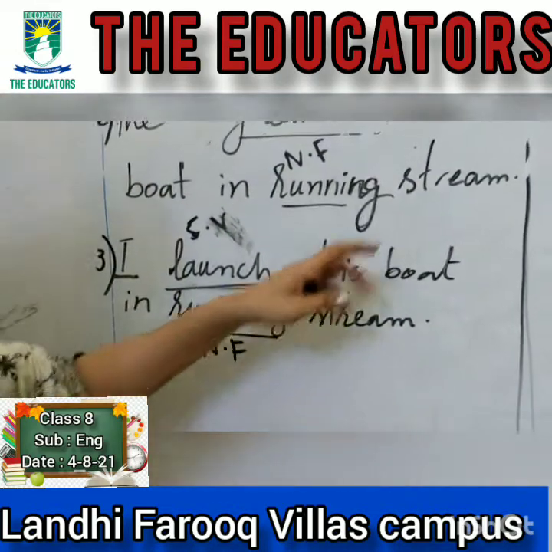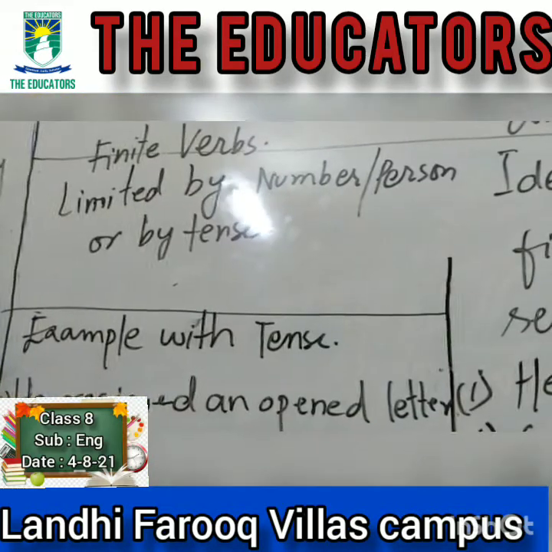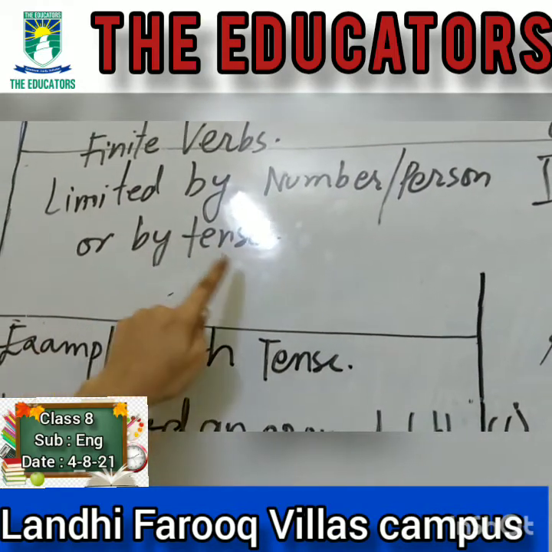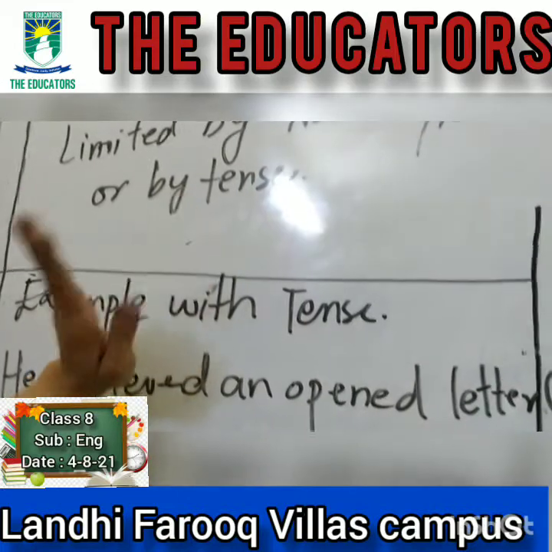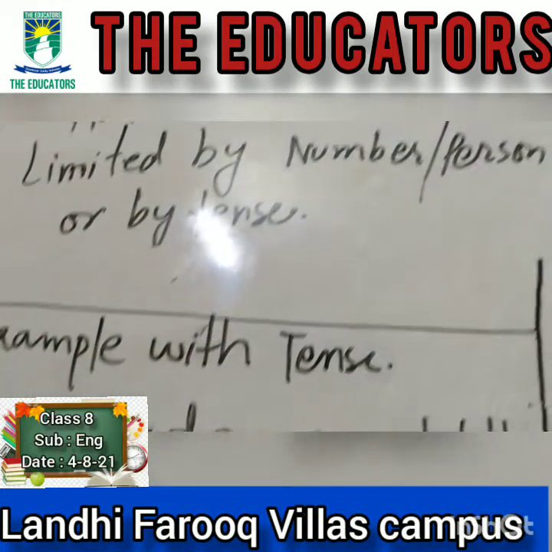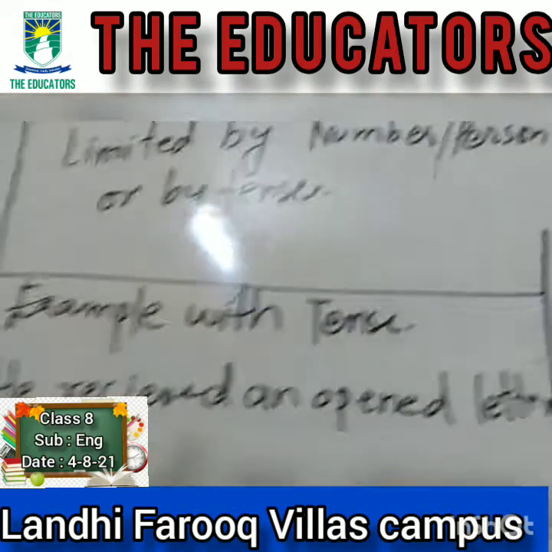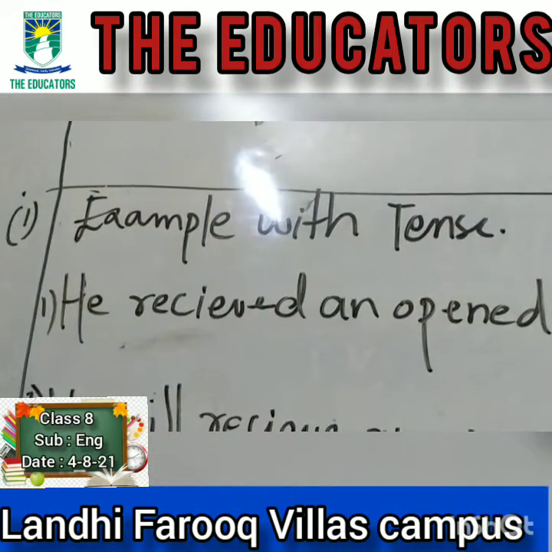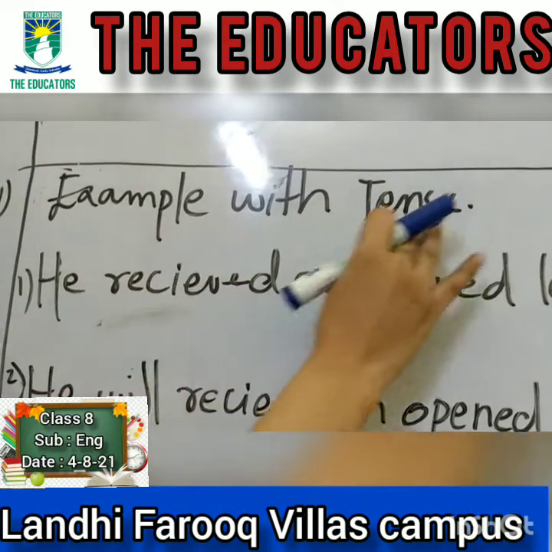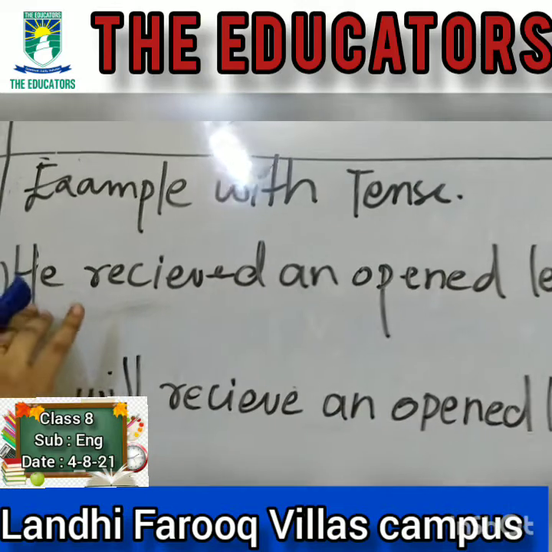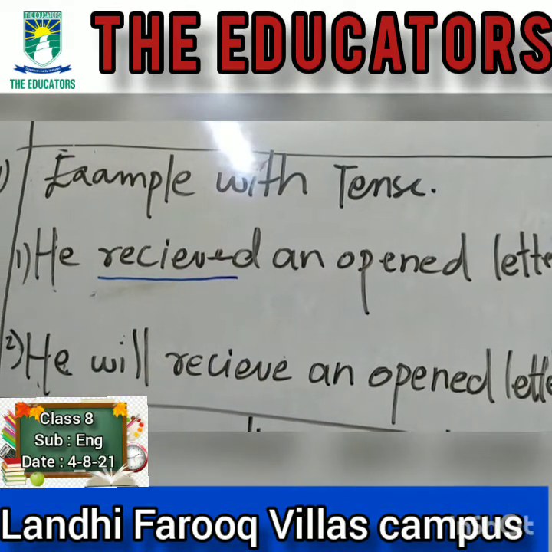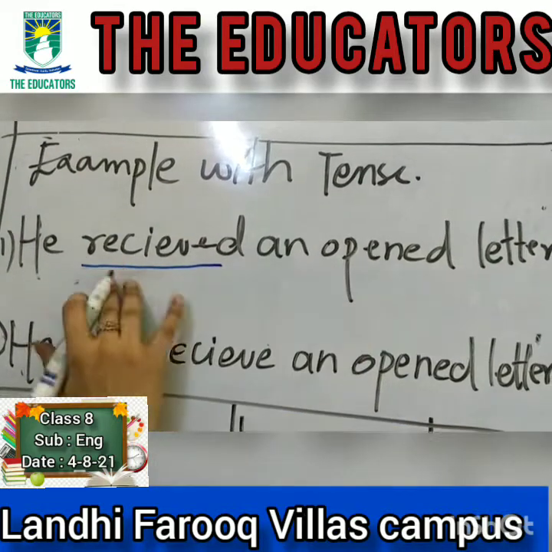I will be giving you an example. We know that finite verbs are limited by number, person or tense, and non-finite verbs are not limited or bound in any way, as the name suggests: not finite, not bound. So for the finite verb, to make it easier, I am going to give you this example with tense. A finite verb helps us to identify the tense, whereas a non-finite verb does not.